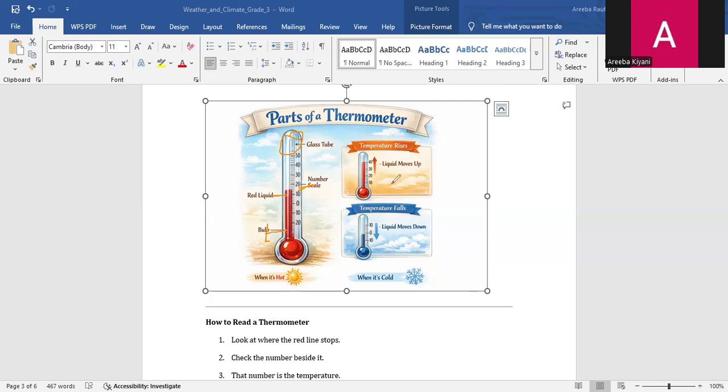When the liquid moves up, it means the temperature is high, and when the liquid is down, it means the temperature is low. It means we have a cold. I will explain further on this.